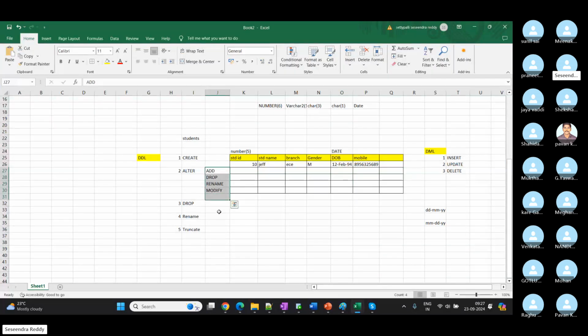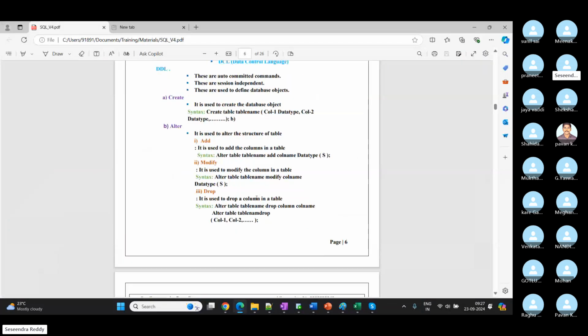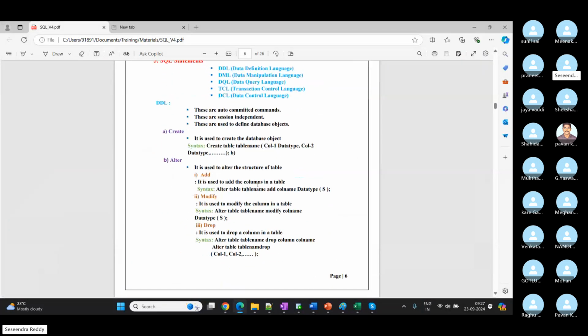Everyone clear up to here? For any table we are going to use the same syntax. Alter table, table name, add column name, then the data type. Only the user provides the table name and then the column name; that is the part of the syntax that changes. Alter table, provide the table name and add the column. What is the column? You are going to add the data type and the size of the data type.